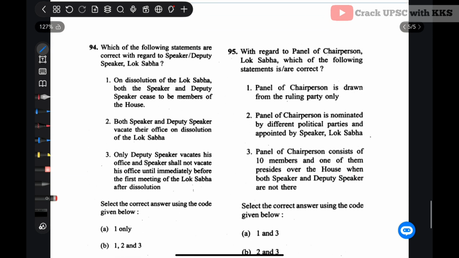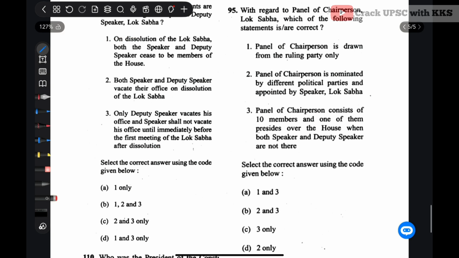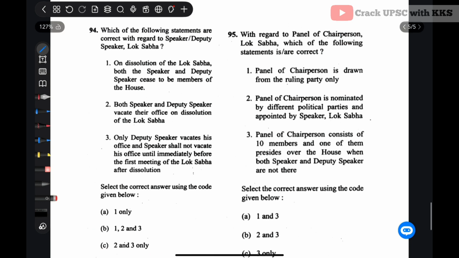Let's see the next question. Which of the following statements are correct with regard to speaker or deputy speaker? On dissolution of the Lok Sabha, both speaker and deputy speaker cease to be member of the house. Correct. Both speaker and deputy speaker vacate their office on dissolution. No, they do not vacate their office and they continue to be speaker until the next session starts. Only deputy speaker vacates his office, and speaker shall not vacate his office until immediately before the first meeting of the Lok Sabha. That is correct. So 1 and 3 are correct. Here, D would be the answer. Let's see the next question.